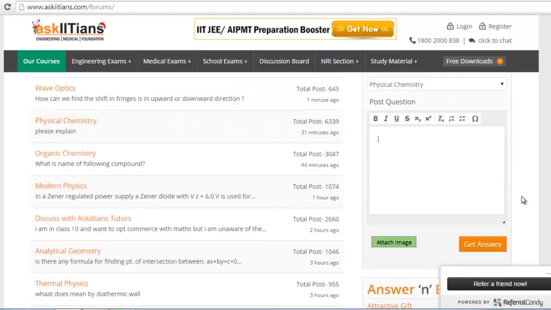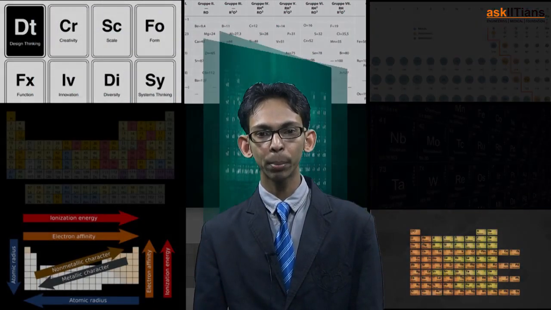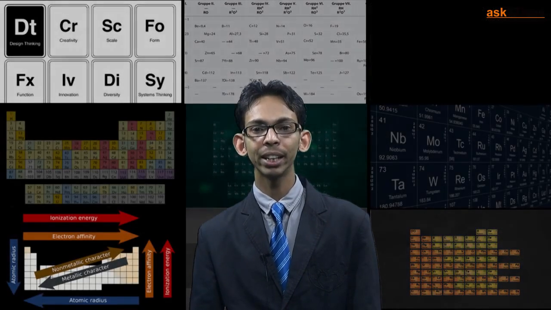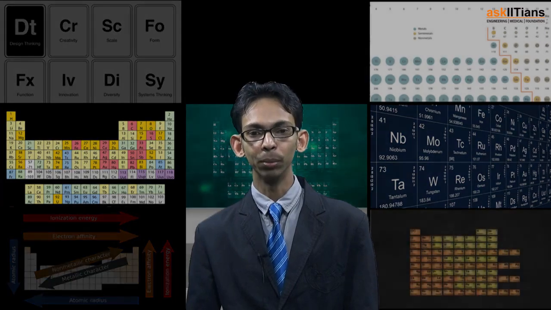So students, we have just seen how every first member of the representative group has anomalous properties. That means it has different properties than the rest of the members of the same group. In this chapter, we started from Mendeleev's periodic table.